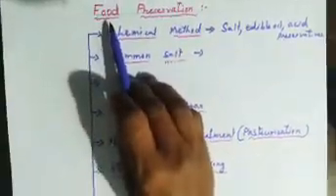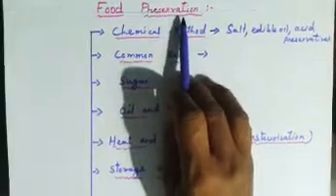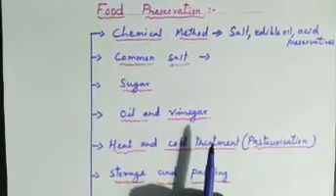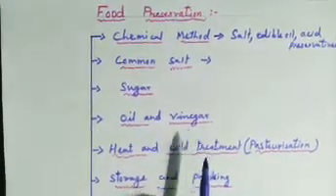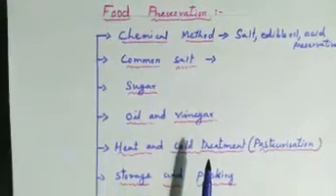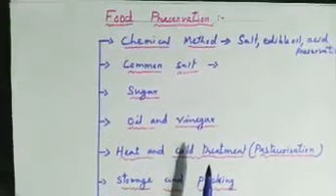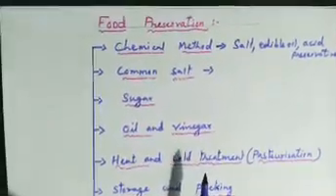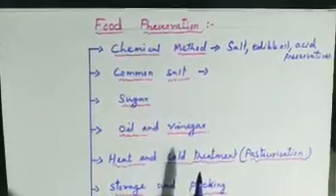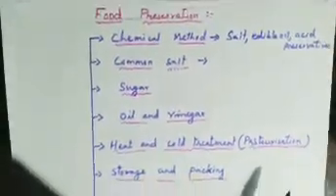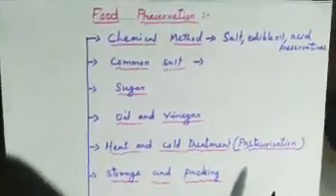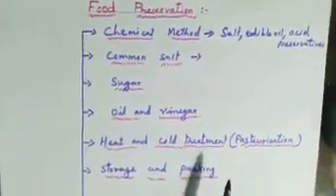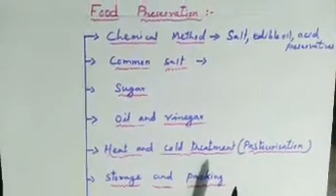Our next topic is food preservation. In chapter 1, we have learned about the preservation and storage of food grain. Now, how do we preserve the cooked food at home? At home, we preserve leftover food in the refrigerator. That means at low temperature, which stops the growth of microbes.